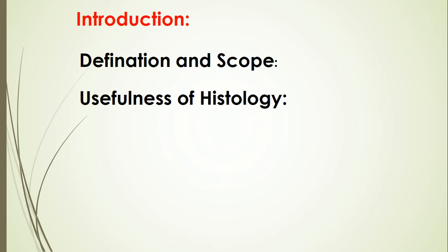Therefore, the definition of histology is the branch of biology which deals with the study of microscopic structure of tissues and organs with their functions. It is studied with the aid of a microscope, and the structure of tissues and organs is called microscopic anatomy. Histology has intimate relations with various disciplines like physiology, biochemistry, anatomy and pathology.